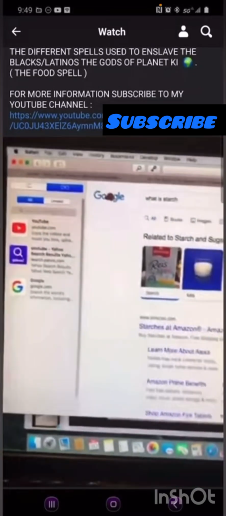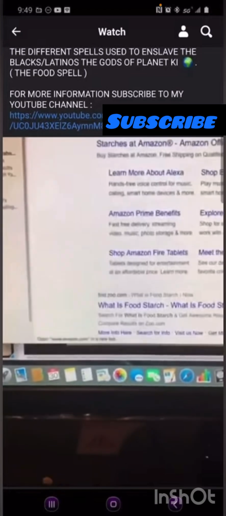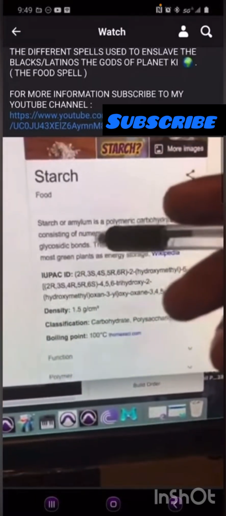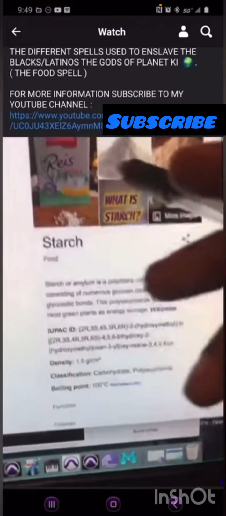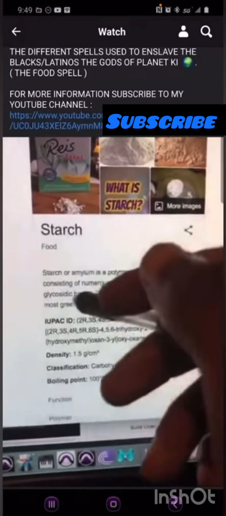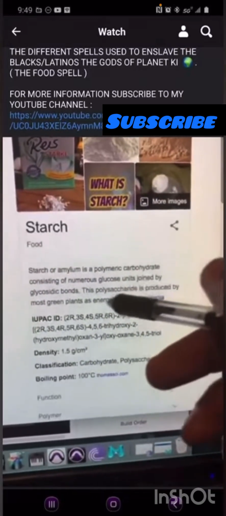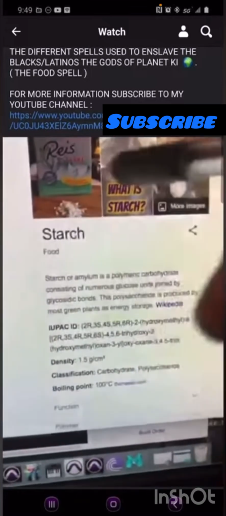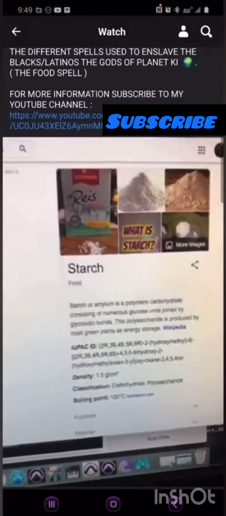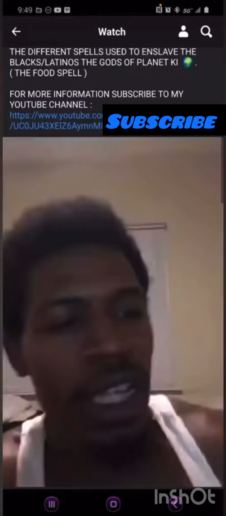Where my pointer go, man? What is starch? Okay? What do they have to say about starch? Starch is what? Starch or amylum is a polymeric carbohydrate. So starch is another what? It's another carbohydrate, people, consisting of numerous glucose units joined by glucosidic bonds. All right? So what you need to focus on is that starch is another carbohydrate. All right? Starch is another carbohydrate.